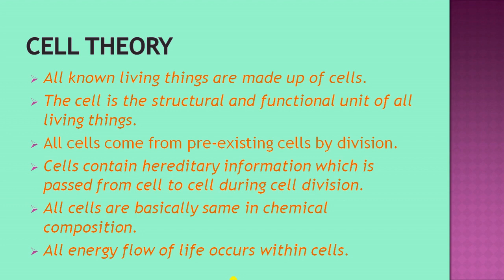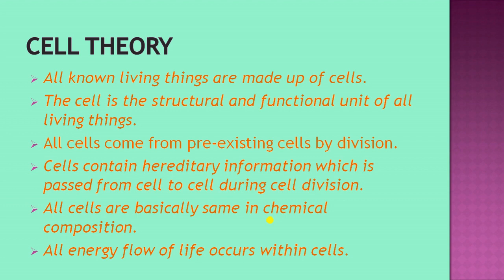You know, the nucleus is the most important cell organelle present in the cell. In this nucleus, you might have heard the words DNA, genes. All these are present in the nucleus, which are passed from one generation to another, from one cell to another during cell division. And all cells are basically the same in chemical composition. Just now we came to know about the discovery of the cell.